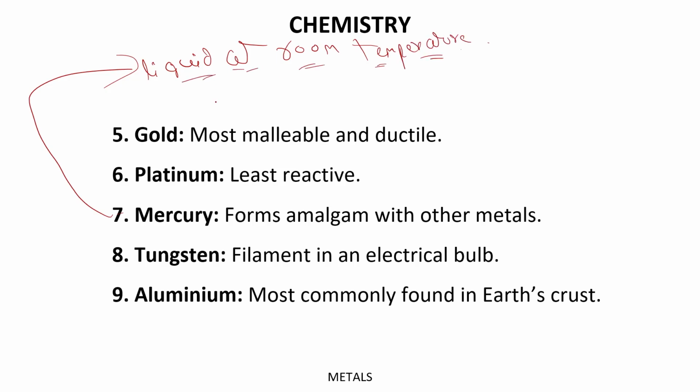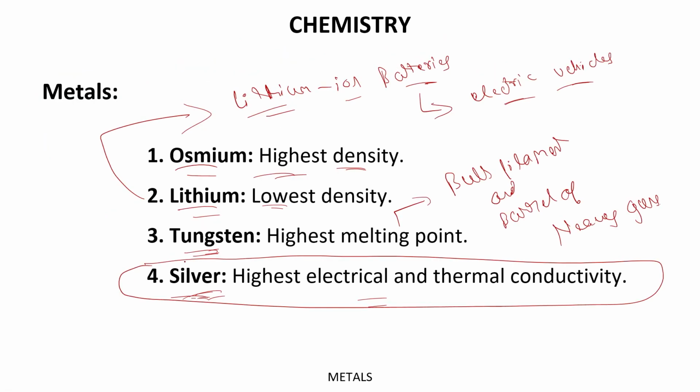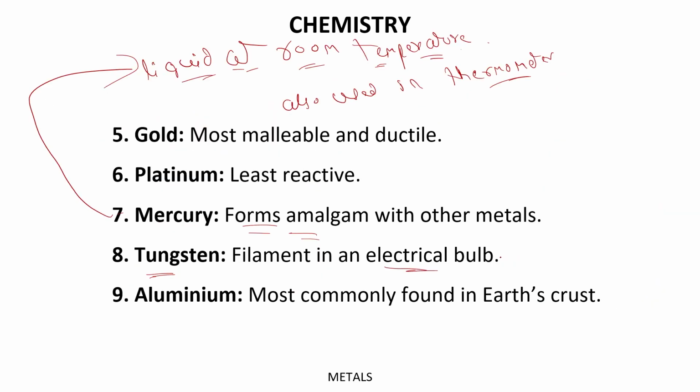Mercury is the metal which is liquid at room temperature, also used in thermometer. All right, and it is the only metal which forms an amalgam with other metals. All right. Thereafter, tungsten, the same which we have covered here, is used in the electric bulb, as I have told you.